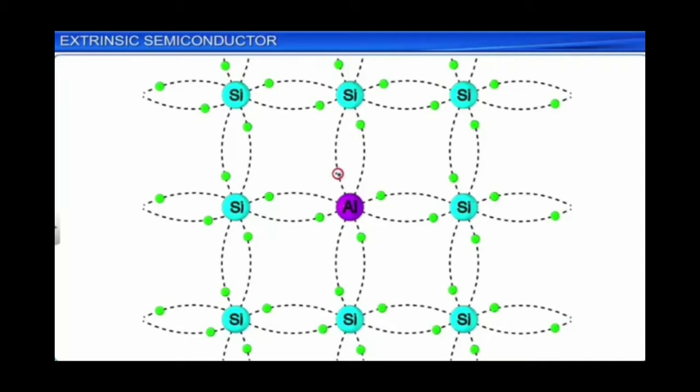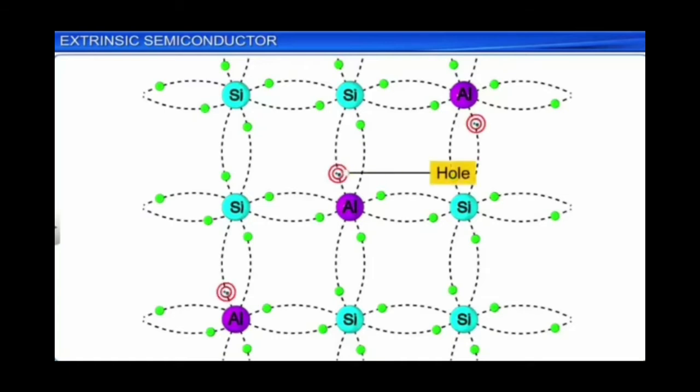In the outermost shell of the aluminium, there are 3 electrons. So those 3 electrons will be taking part in covalent bond formation. But there will be an electron vacancy and it appears as a hole in the crystal structure. So effectively that aluminium atom will be donating a hole in the crystal structure, and that hole, since it is an electron vacancy, has high electron affinity. That means it will attract the nearby bound electrons towards it.